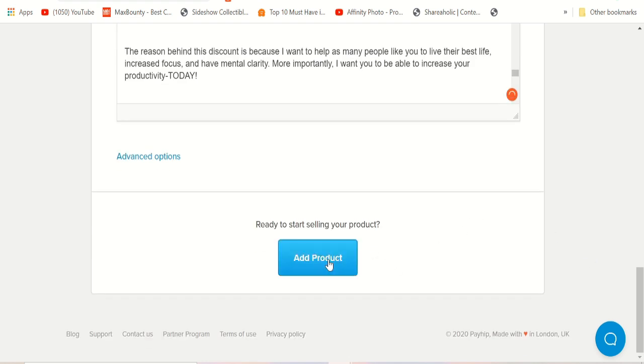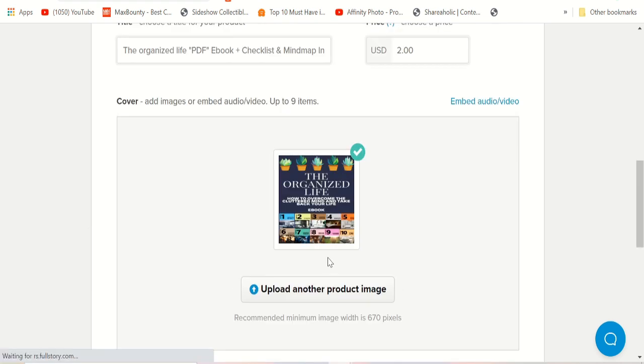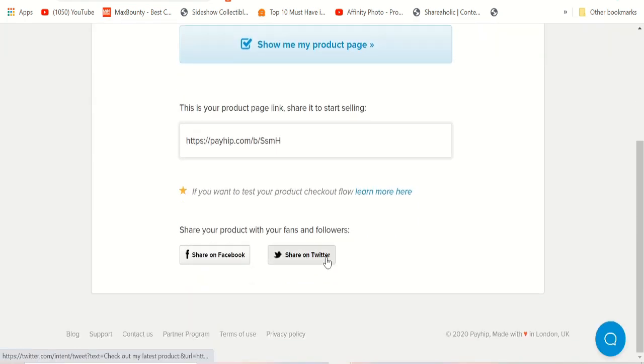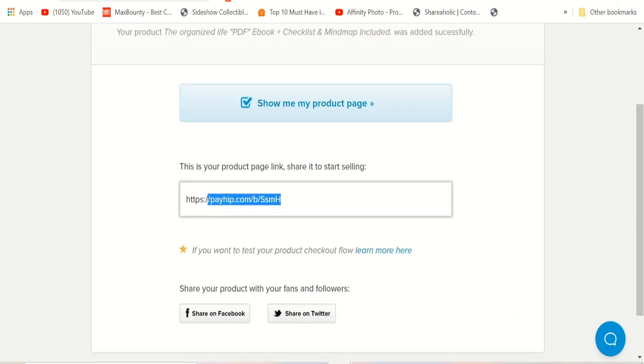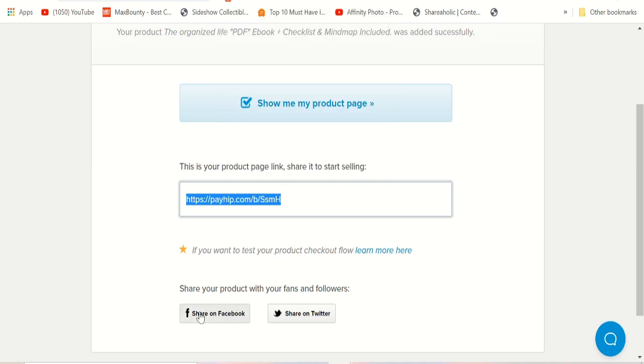You can go here and add the product, and it will be added automatically. Also you can upload another product image if you want, such as the chapter category image. So this part is done, your product is added. This is a link, you can copy and promote that link using your email list, or you can share it on social media in order to promote it.